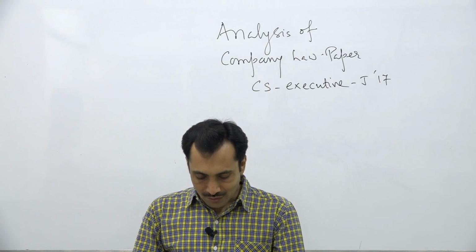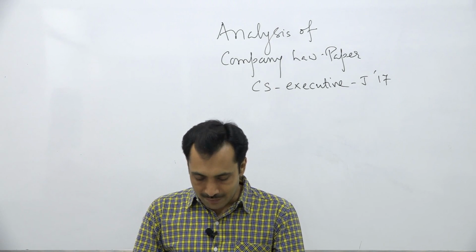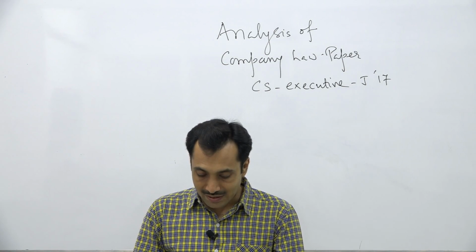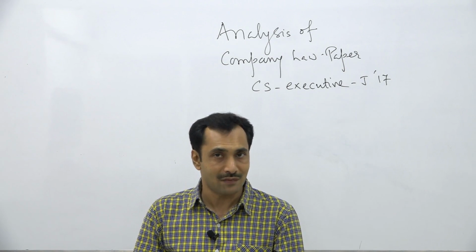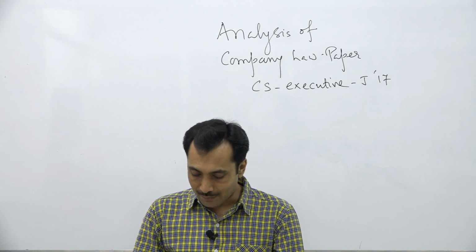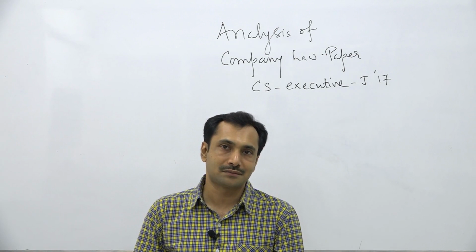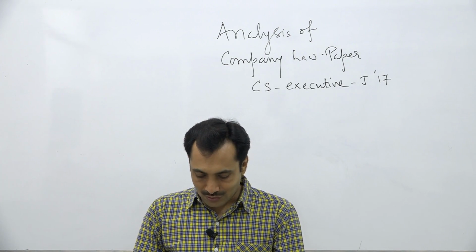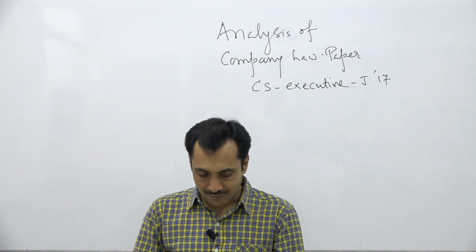Number 2. The board of directors of AVB Limited wants to declare a dividend of rupees 15 lakhs out of the capital profit for the year ended 31st March 2017 without making a provision for depreciation. Referring to the provisions of the Companies Act 2013, you being the secretary of the company, advise the board whether it can go ahead with the proposal.